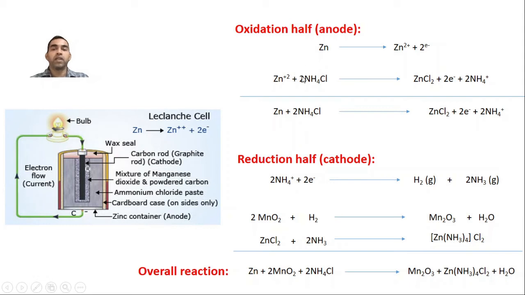Now to get the overall reaction, you combine this. You will get the overall reaction as zinc, MnO2 and ammonium chloride converting to Mn2O3. MnO2 is reduced to Mn2O3, zinc is oxidized to Zn2 plus and will be deposited or accumulated in the form of zinc tetramine chloride complex, and you have water as a byproduct. So please try to understand this overall reaction, which is very important.